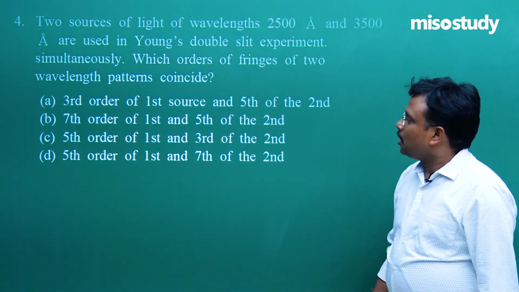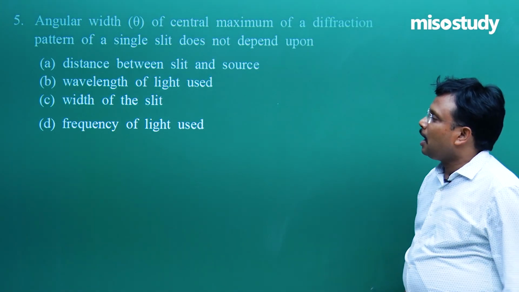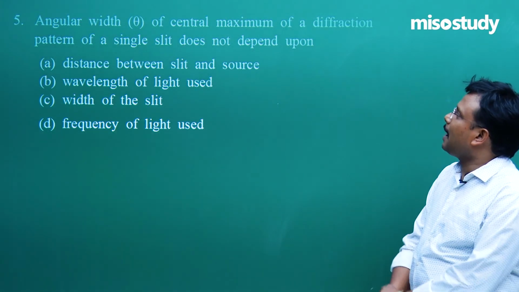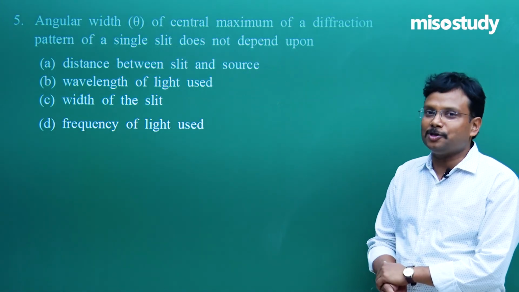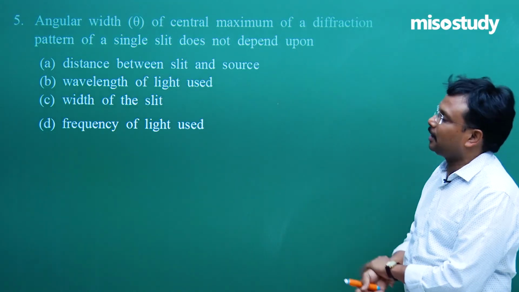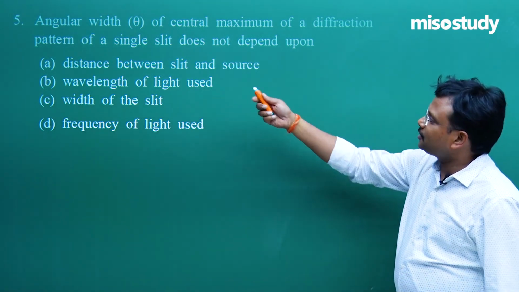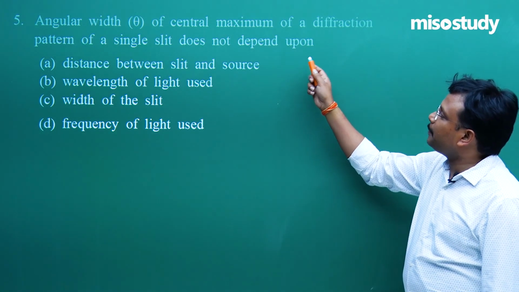Okay. Now let's move ahead for the next problem. Angular width of central maxima of a diffraction pattern. Till now concept was associated with interference. Now gradually I am switching for the next phenomena, that is diffraction. Diffraction pattern of single slit, okay, not depend upon.